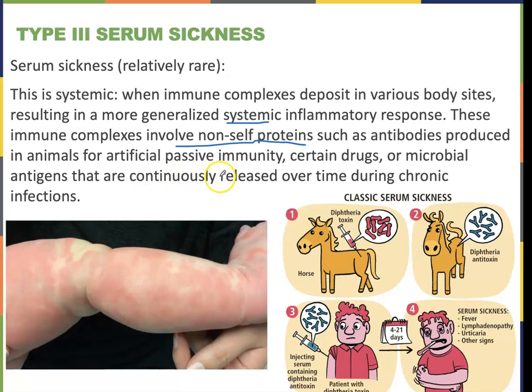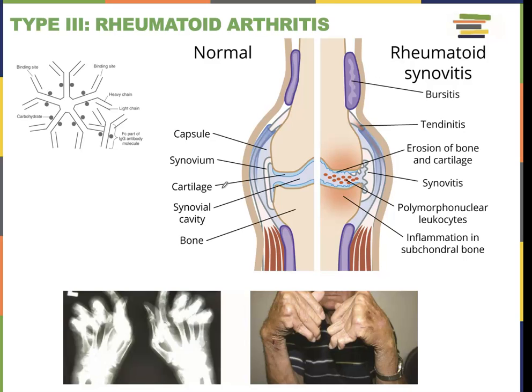Or it could be if you have a chronic infection and you're continually releasing some antigens over time, immune complexes can form and they can sort of get deposited in areas of your body that they shouldn't be deposited in. So that's serum sickness. And then we have rheumatoid arthritis, which is a very unique immune complex.